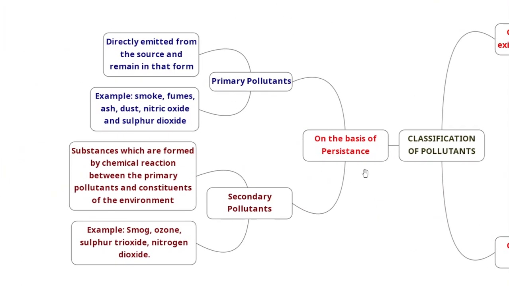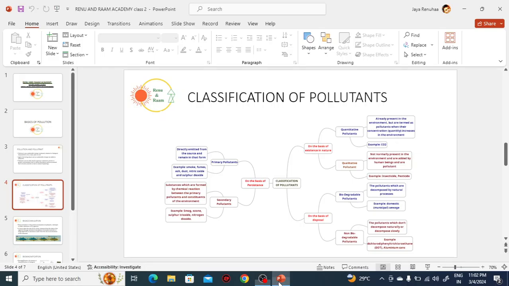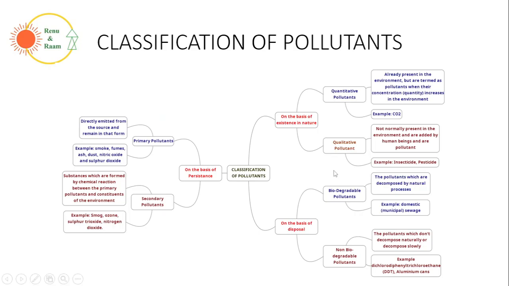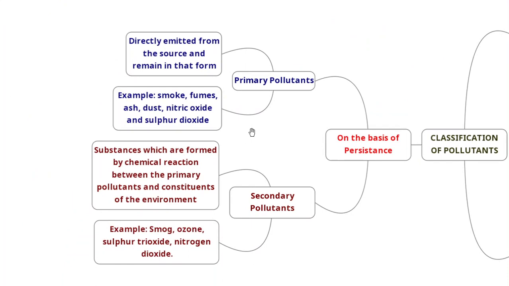Okay, coming to the next one, on the basis of persistence. Persistence means how long it is going to be there in the atmosphere. Okay, so first one we have the primary pollutants. Primary pollutants means it is coming from the source itself. For example, let's say you are burning something, the smoke comes out. So that is an example of primary pollutant.